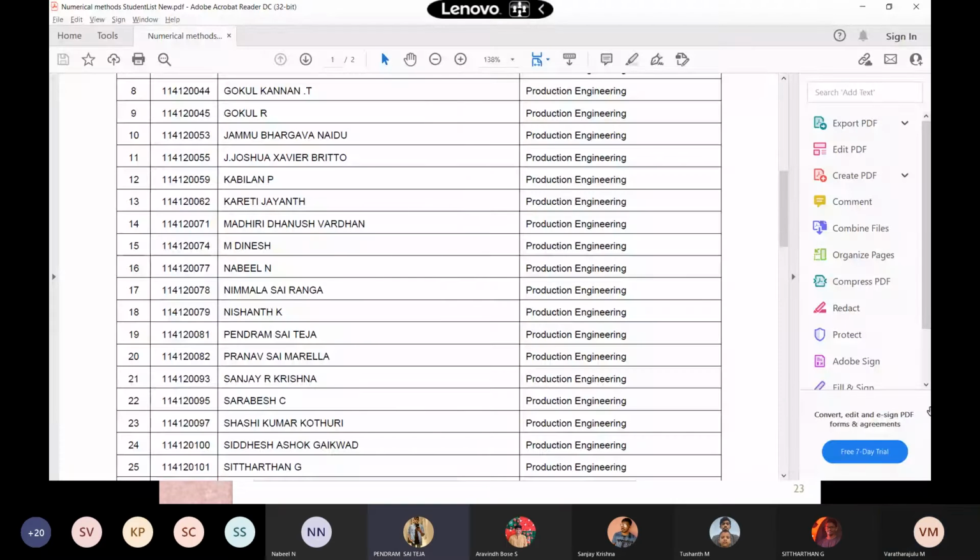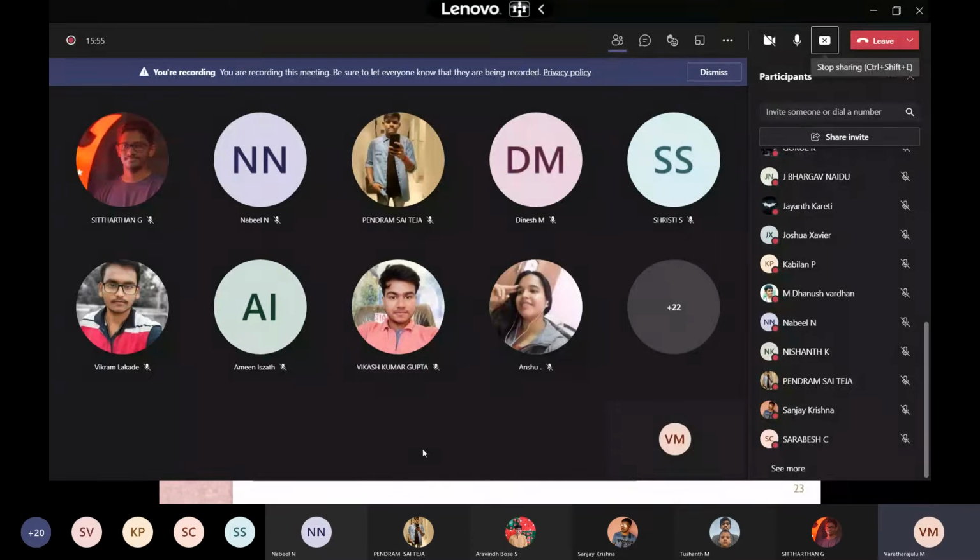Nishant, you share your screen and take your calculator. Which value should I calculate, sir? U4, I'll tell you. You first share your screen. Nabil, unmute your mic and share your screen. I'll stream my PPT.